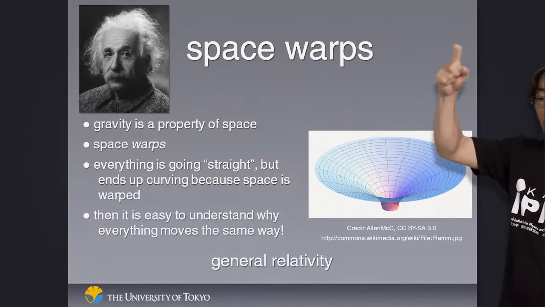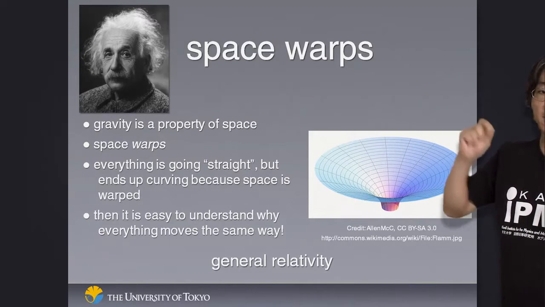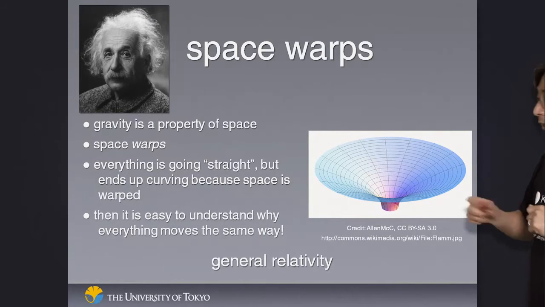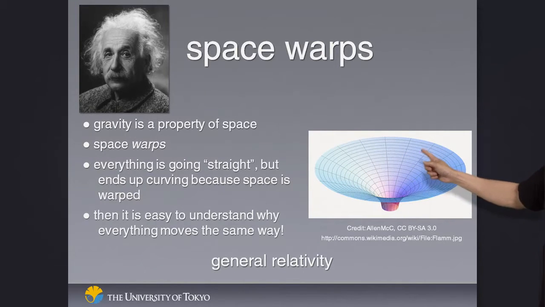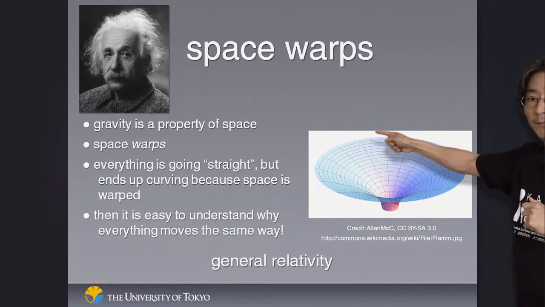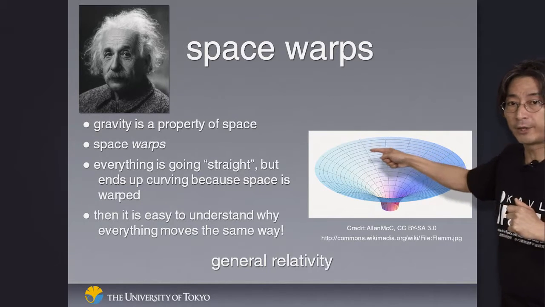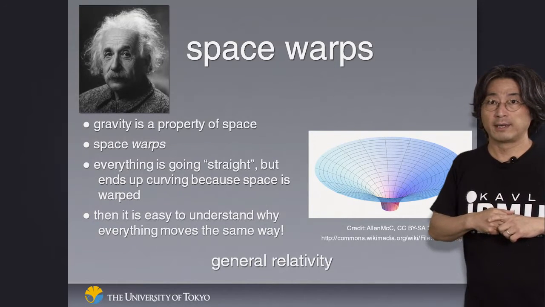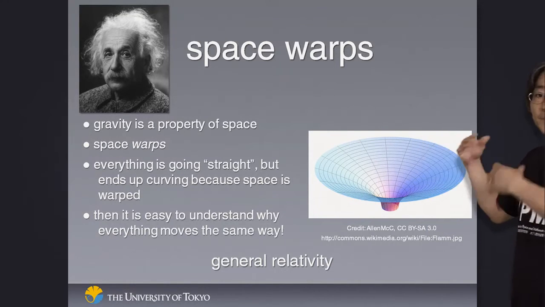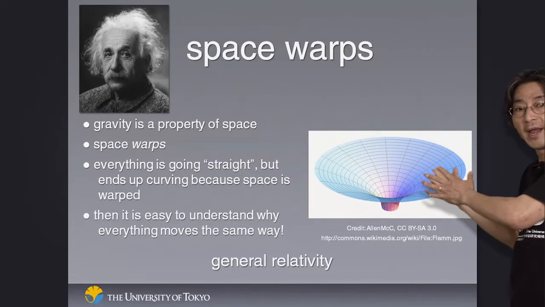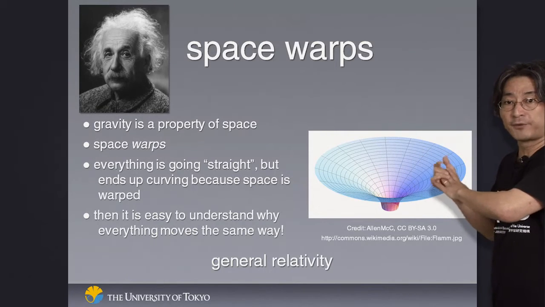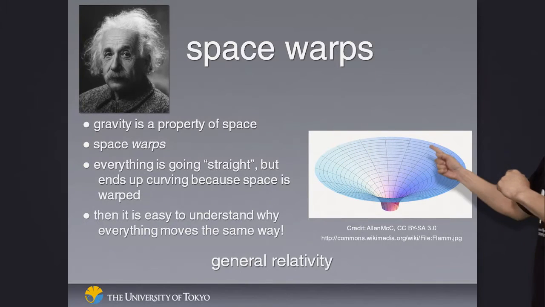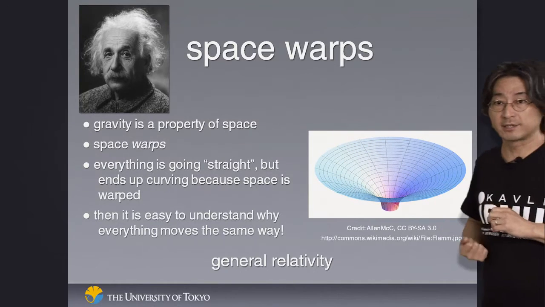When you drop an object, every object thinks it's going along a straight line. But if the space itself is curved like this, and you think you're going straight, you end up actually curving like this, so you don't go straight anymore. Because it's a property of space, it doesn't matter how much you weigh. It doesn't depend on the mass of the object you're throwing. Everything follows the same trajectory because that's the nature of space itself.